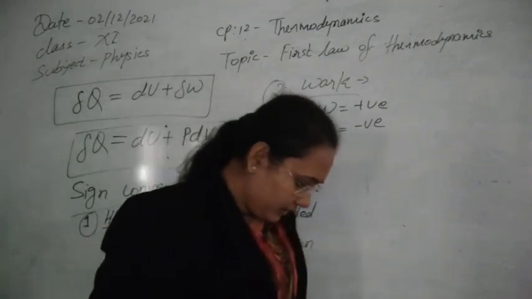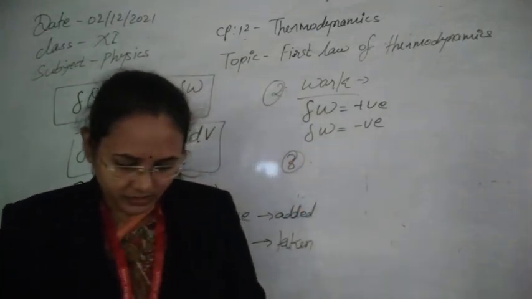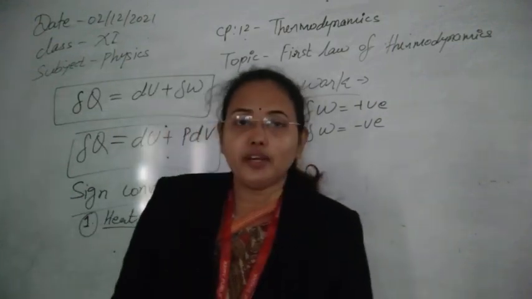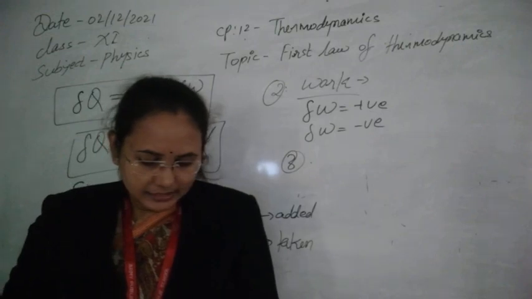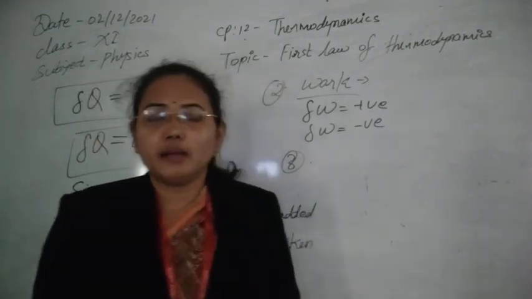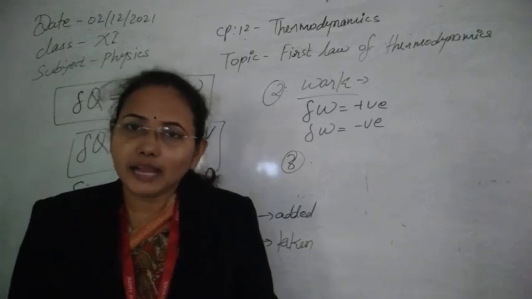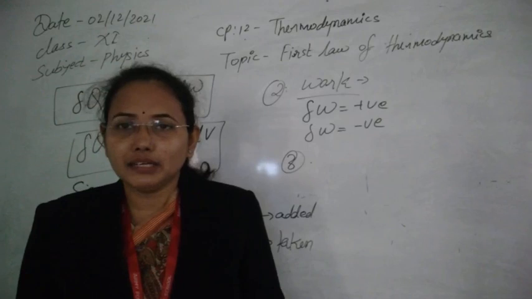Now let's see the third sign convention, which is for internal energy. When the temperature of a gas increases, the internal energy also increases. Whenever temperature increases, the internal kinetic energy increases, and due to that the whole internal energy increases.